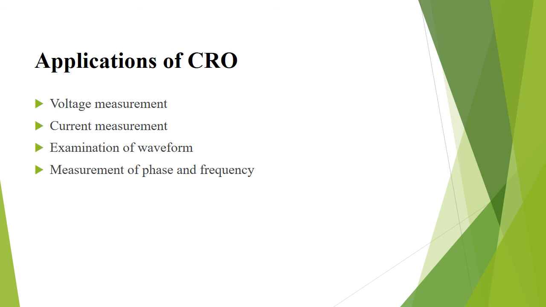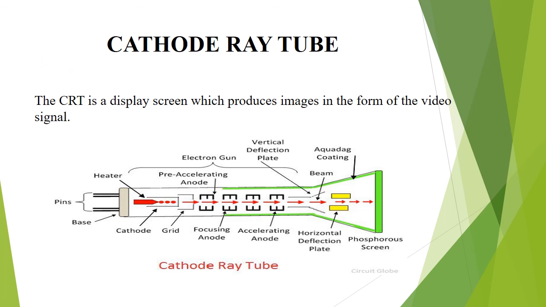Applications of CRO. CRO is used in voltage measurement, current measurement, examination of waveforms, and measurement of phase and frequency. Next, the cathode ray tube. The CRT is a display screen which produces images in the form of a video signal.